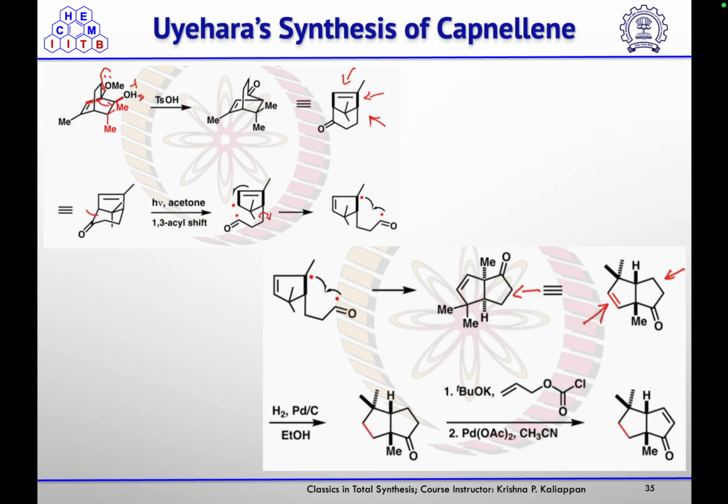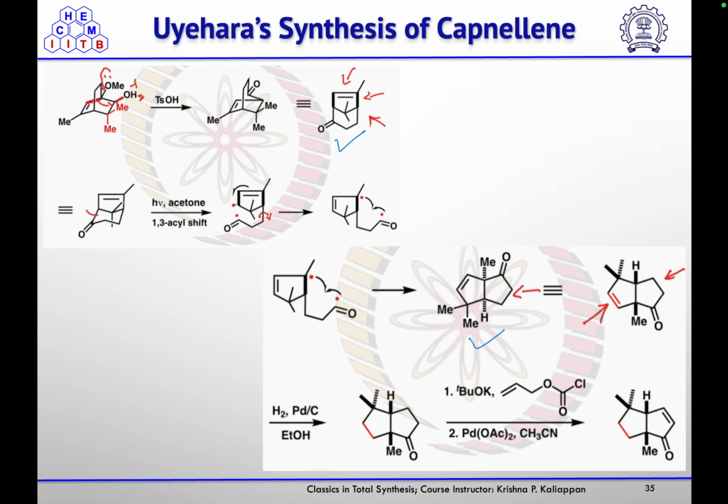So the major product they treated with tosic acid. So this is ether hydrolysis to get the ketone. So you can write in such a manner. Then this, on treatment with h nu in acetone, will undergo a 1,3-acyl shift. So first this diradical will form, and then this radical will form the double bond at this position, and then another radical will combine with that radical to give you this 5,5 fused ring system.